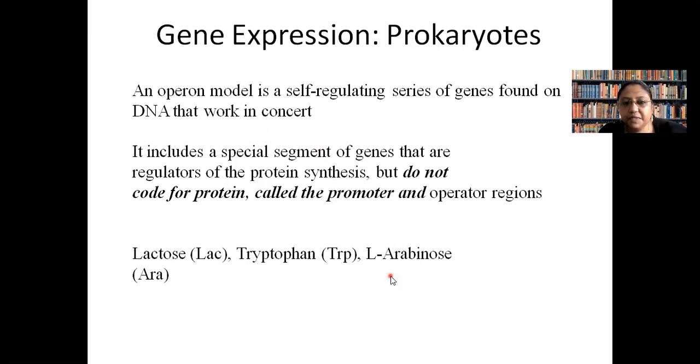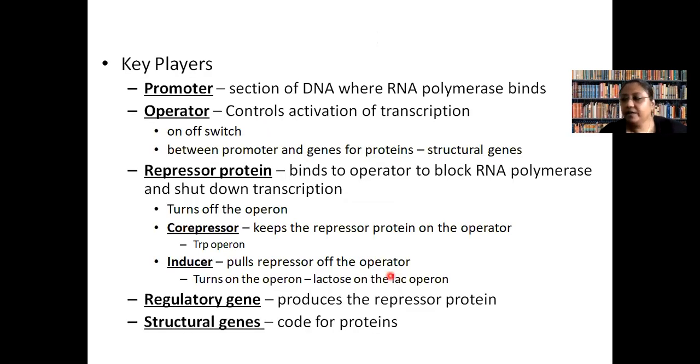Let's look into the specific example. In an operon structure, these are the key players. Operon means a group of genes. The promoter, we know that. During transcription, the part of DNA where RNA polymerase binds is called the promoter. Generally, it is upstream to the structural gene. Consider this to be the structural gene, that is, the one from which the messenger RNA will be produced.